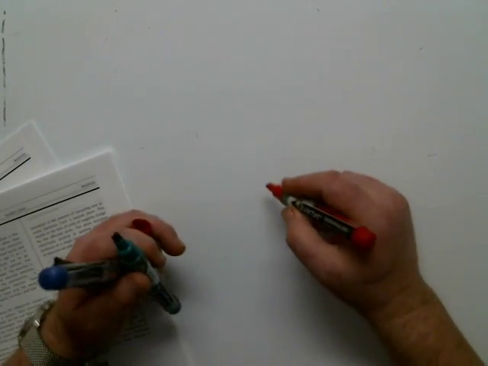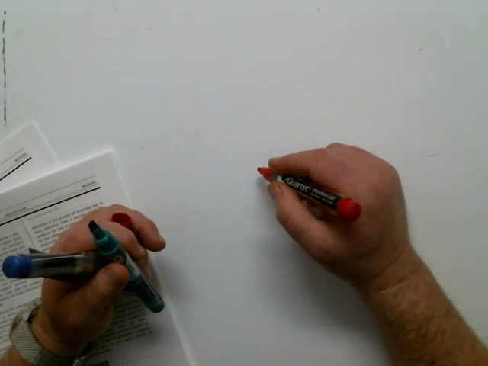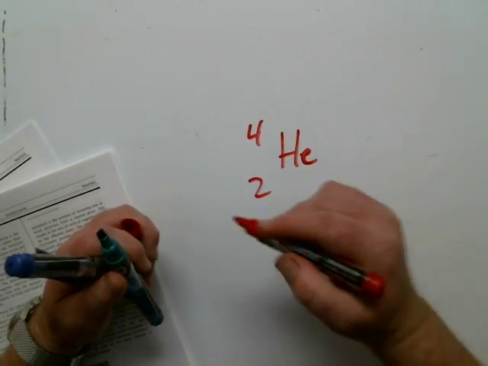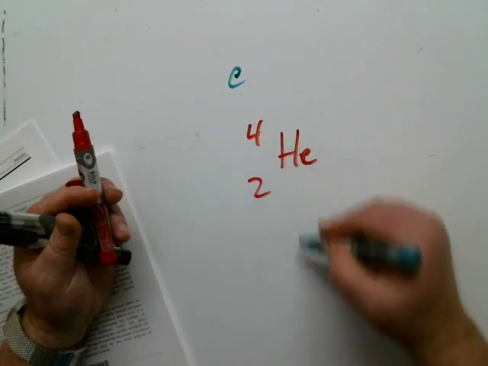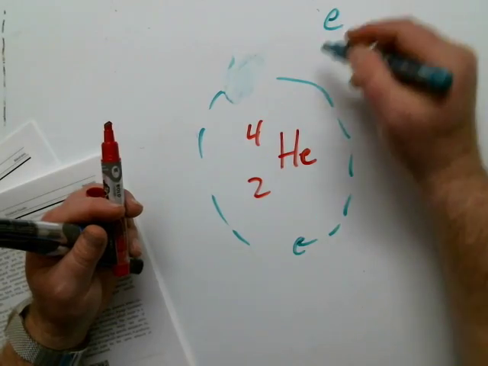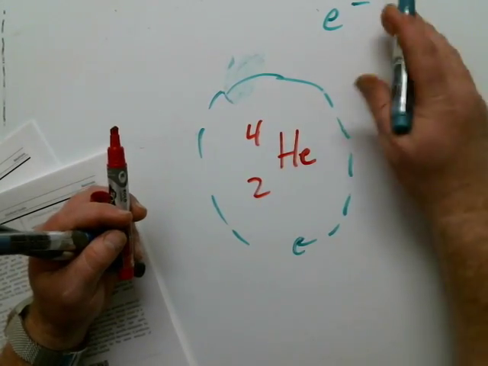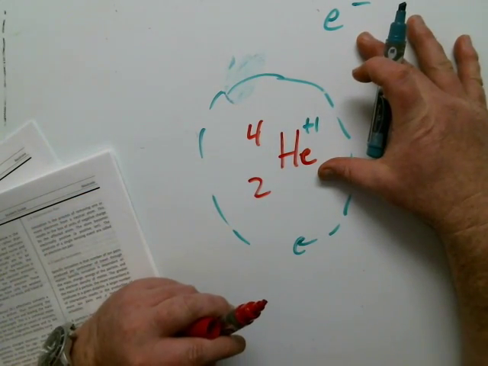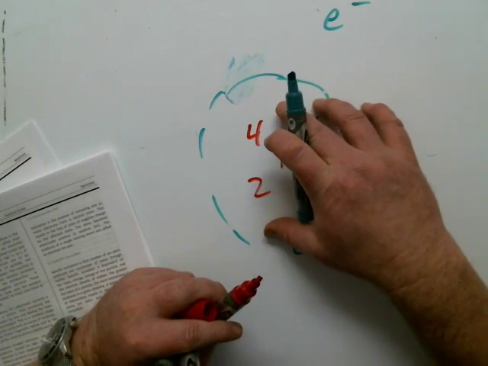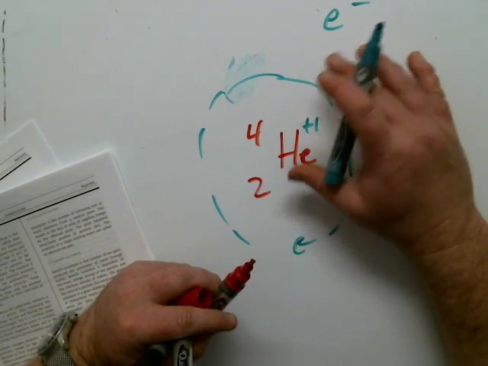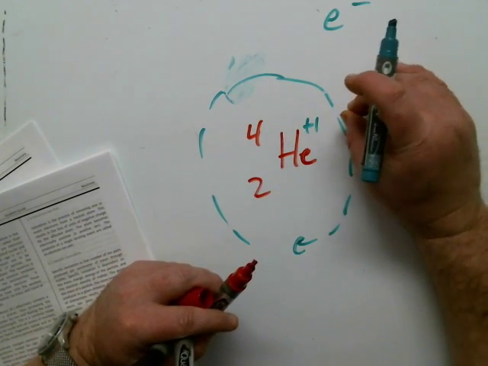An ion pair. If I remove one electron from helium, let's say I have helium-4, and I know that it has 2 electrons if it's electrostatically neutral. If one of those electrons was to leave, there's a free electron out there. This now has a +1 charge, and these are called an ion pair. The atom has become electrostatically positive, and the product of a single ionizing event is an ion pair.